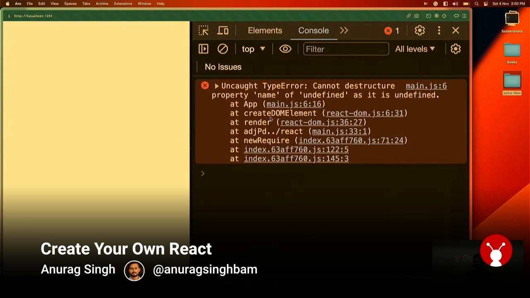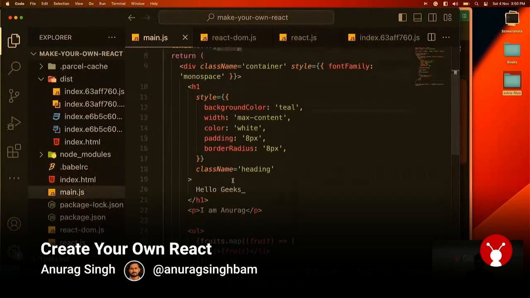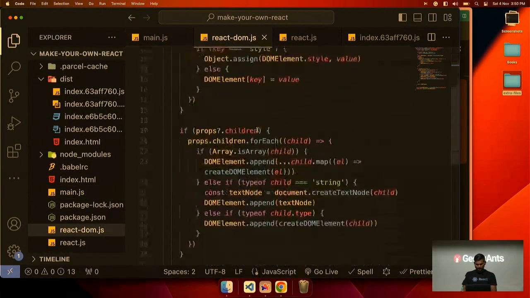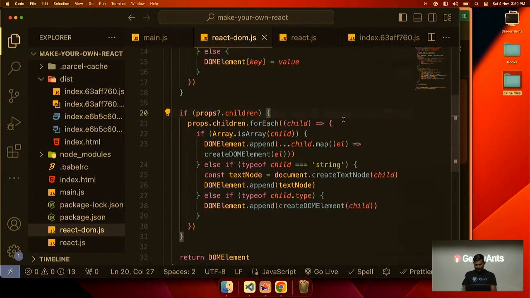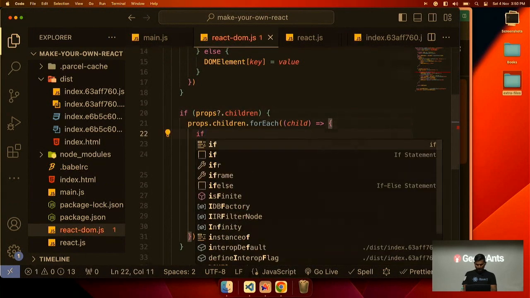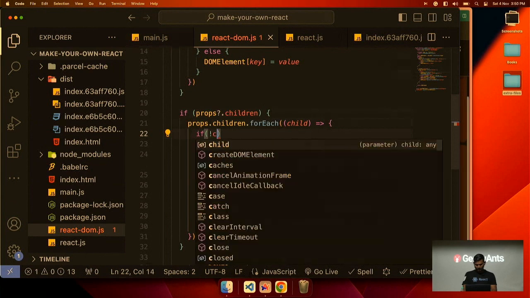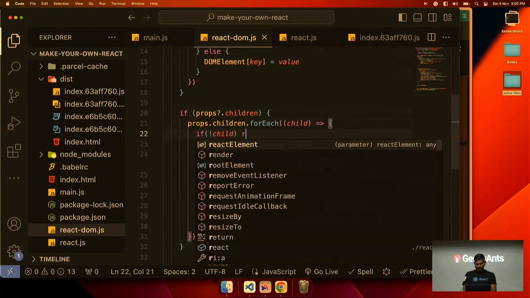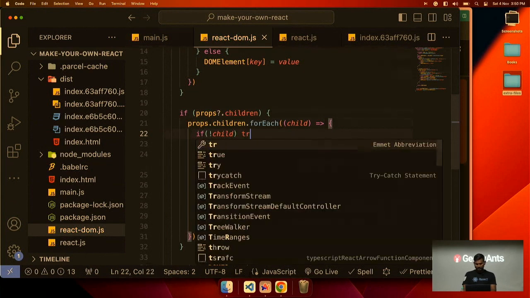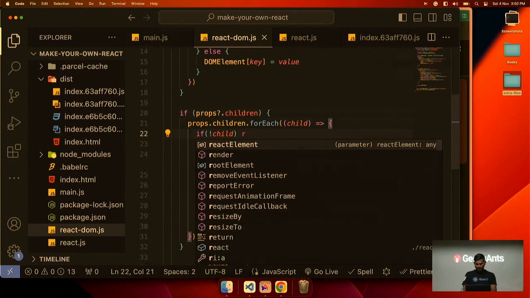In React, undefined, null, and boolean are not rendered. So we can do one check while rendering the child: if not child, then return. If the child is undefined or something, then just return, don't do anything.